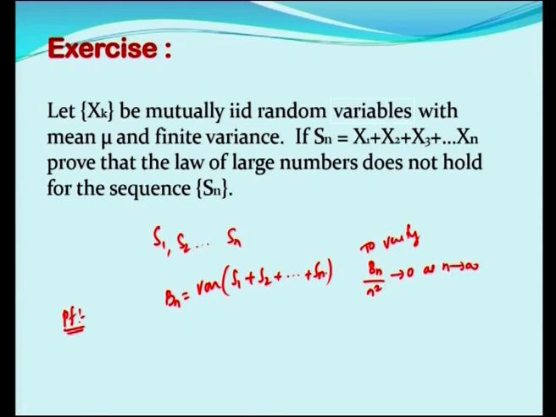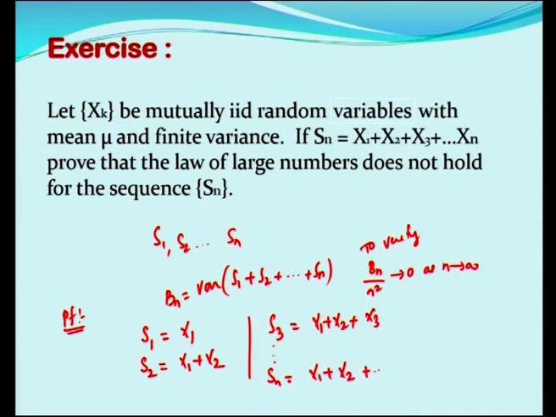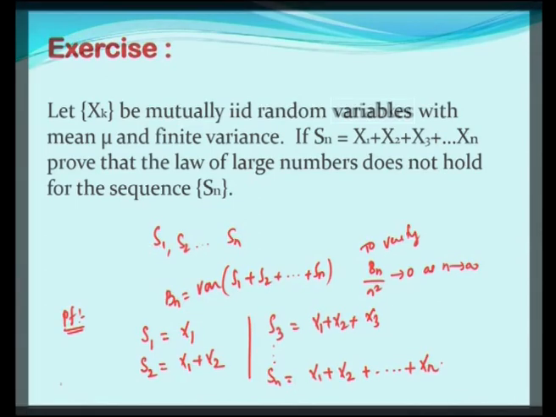But what is S1? S1 is just x1, isn't it? What is S2? S2 is the sum of partial sums up to 2 only. So, x1 plus x2. Similarly, what is S3? S3 is x1 plus x2 plus x3. Like that, if it goes, what is Sn? Sn is x1 plus x2 plus etc. plus xn. So, what about the variance of S1 plus S2? I will write S3 also for clarification, plus Sn is equal to, we have to convert it to xi's.